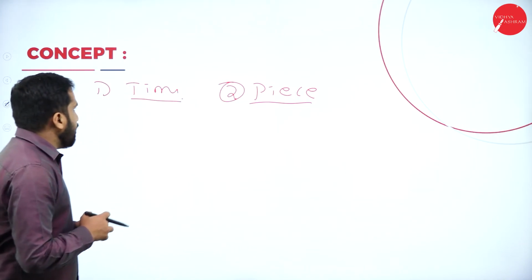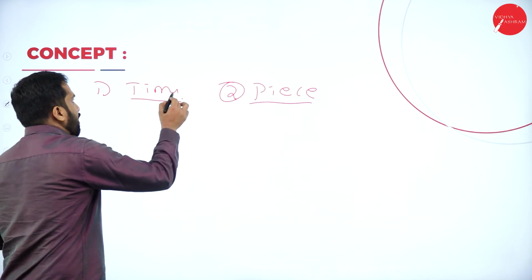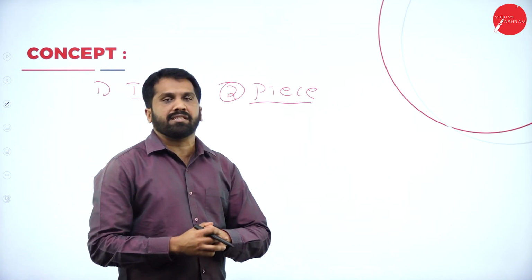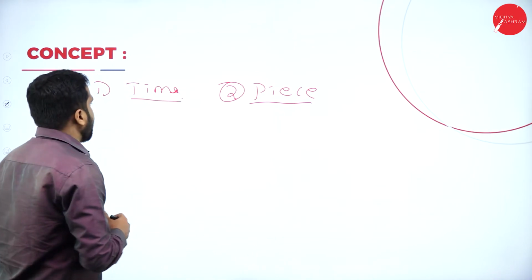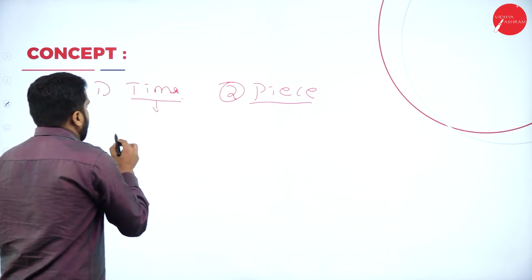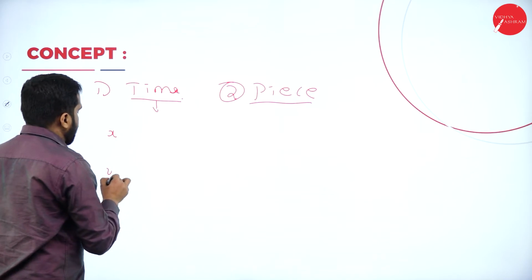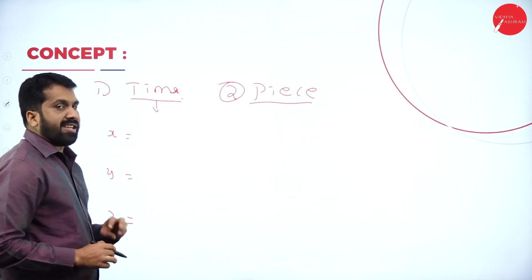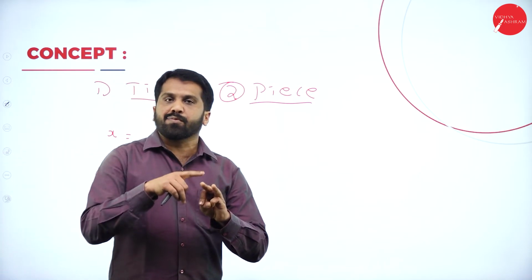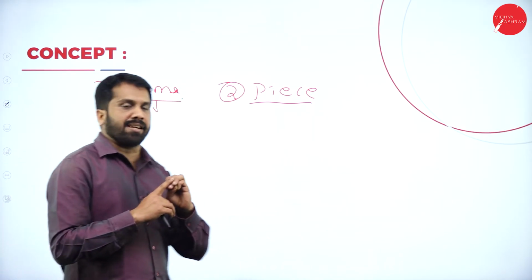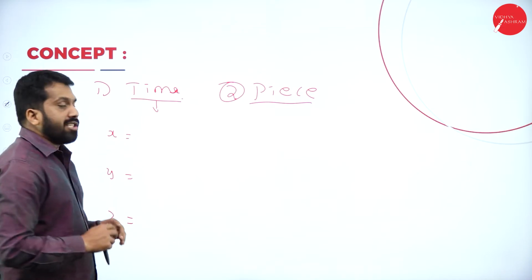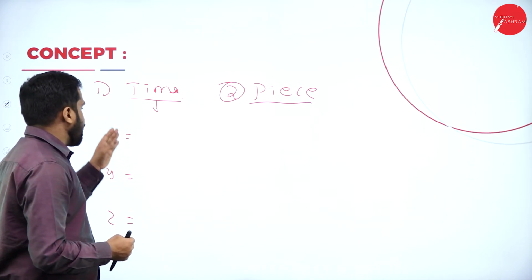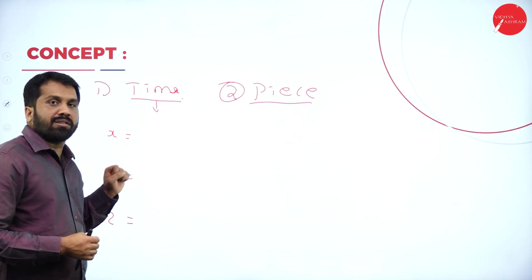Now, the first one is time basis and the second one is piece rate basis. Now, under time basis, like worker X, worker Y and worker Z. There are three persons, X, Y as well as Z. Now, time basis we are paying salary. You are the owner, you are paying salary to these three members on time basis.